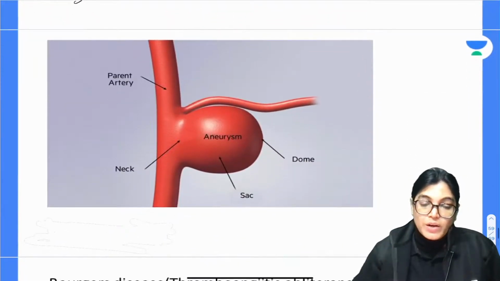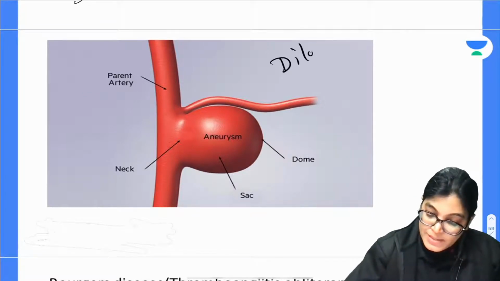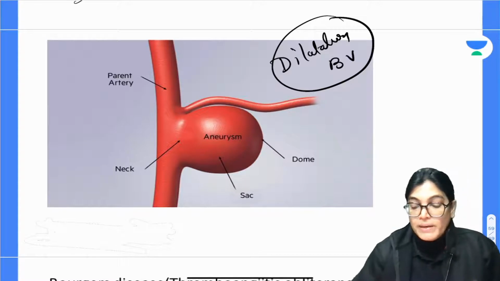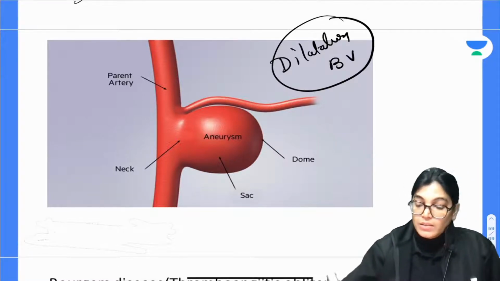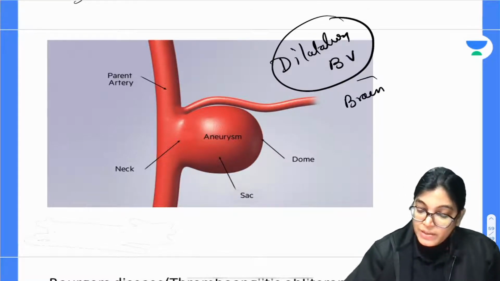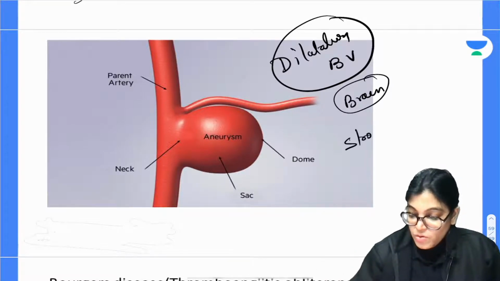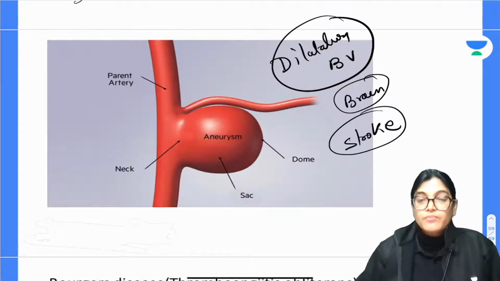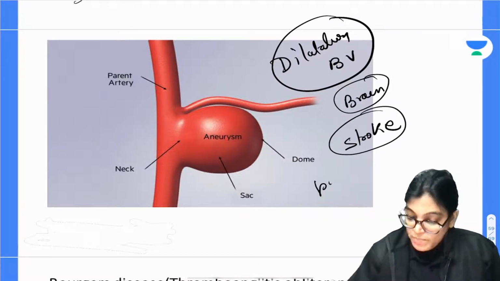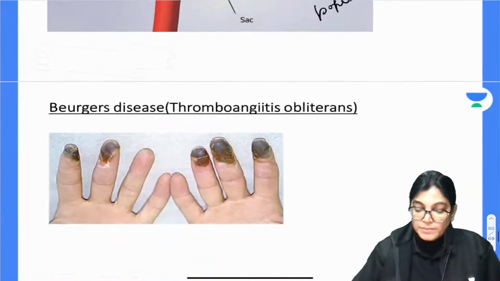Aneurysm. What do you mean by the word aneurysm? Dilatation of blood vessels is called aneurysm, and it is commonly seen in the blood vessels of the brain which get dilated. Aneurysm is formed and rupture occurs. This can lead to bleeding, which is called brain stroke. Also, aneurysm is common in the popliteal artery. Popliteal aneurysm is formed there.